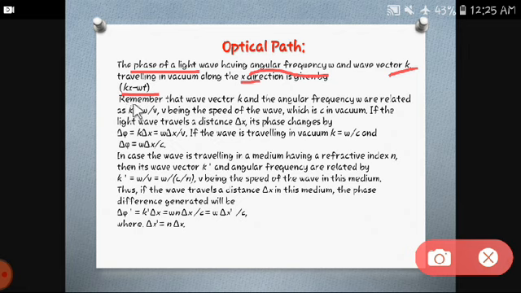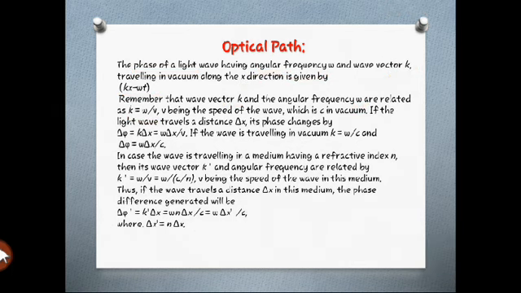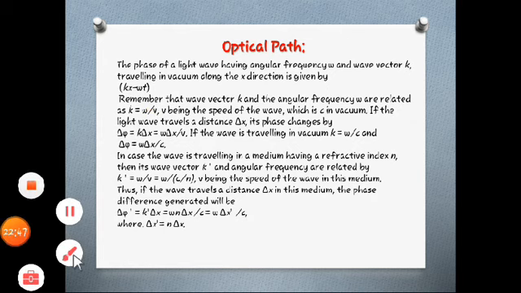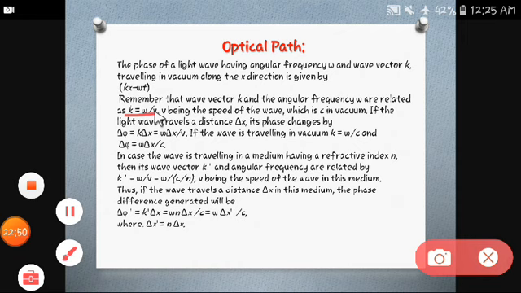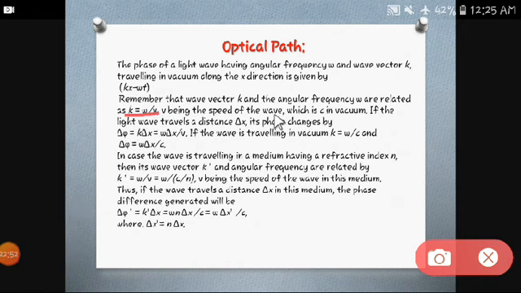Remember that the wave vector k and angular frequency omega should have some relation. What is the relation between them? k is equal to omega upon v, where omega is the angular frequency, and what is v over here? That is the speed of the wave. When we are considering vacuum, we consider it as c. So the relation between them is k equals omega upon v.